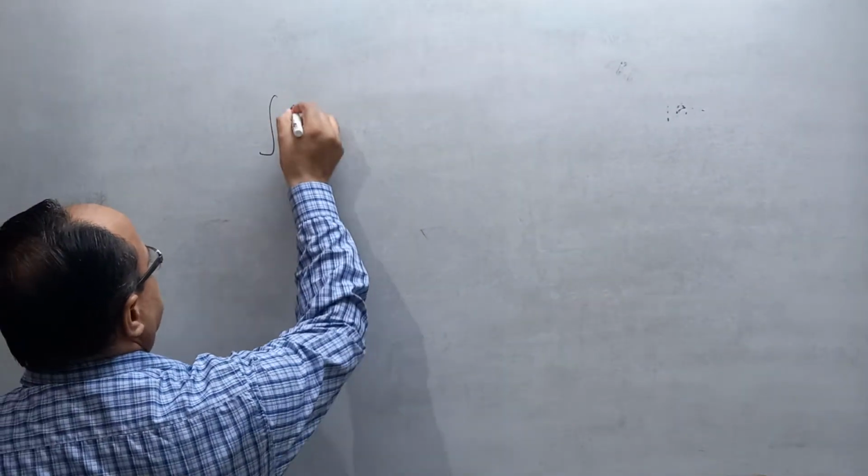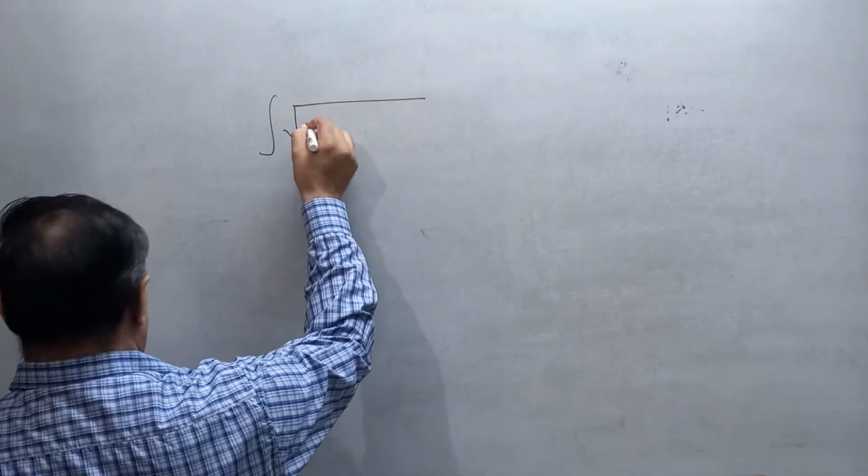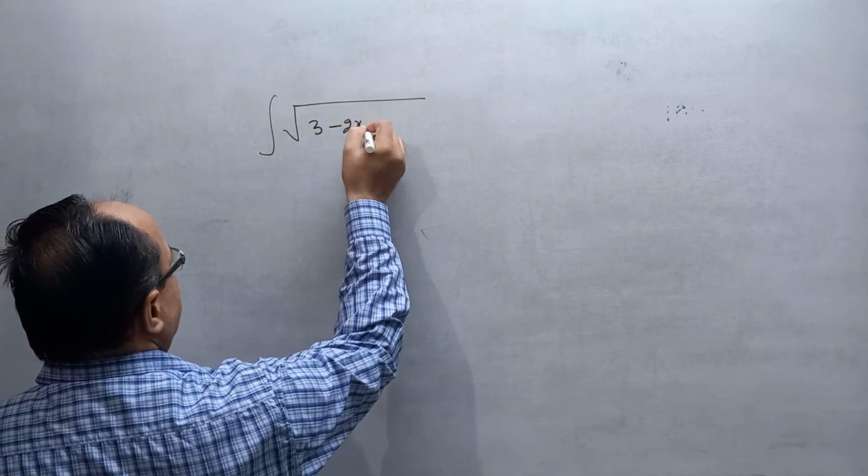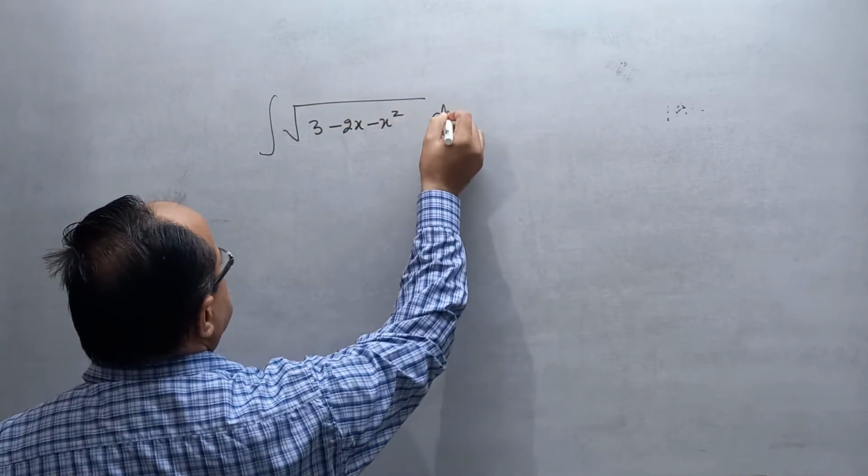The next question. Can you tell me the integration of root of 3 minus 2x minus x square dx?